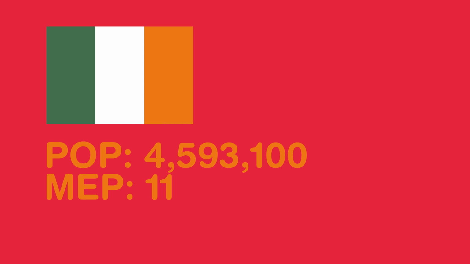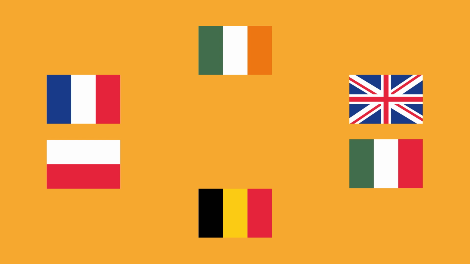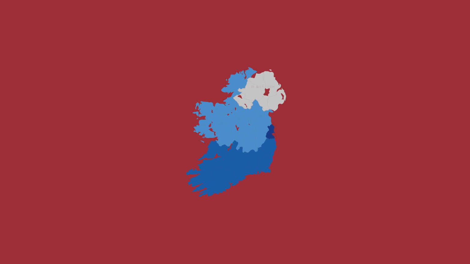Ireland elects 11 MEPs, placing us in the same league as Croatia and Lithuania. We are also one of the 6 countries in the European Union that has constituencies. They are Dublin, electing 3 MEPs, Midlands and Northwest, electing 4 MEPs, and South, electing 4 MEPs as well.